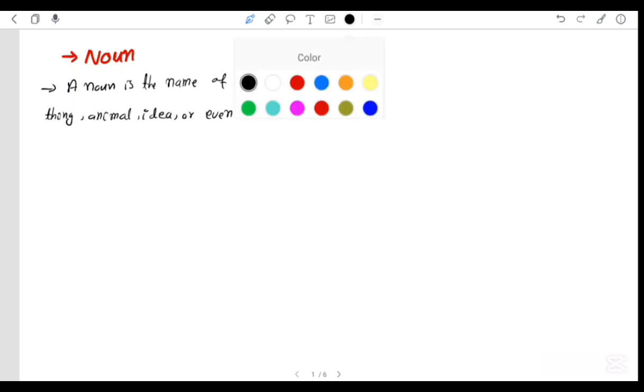We can remember it with the first letters of each word we have here, right?